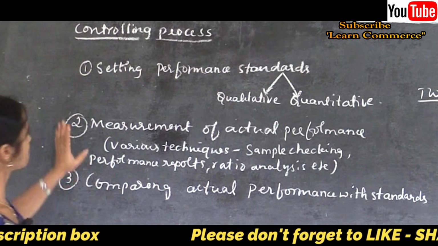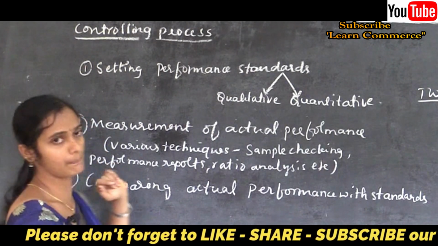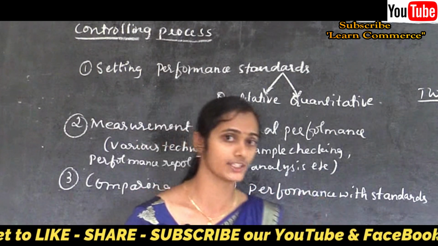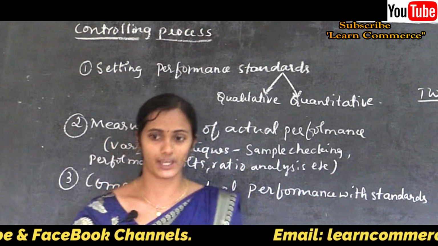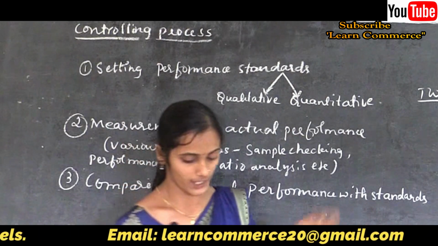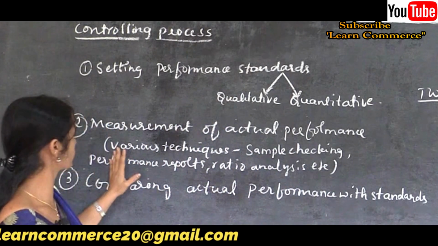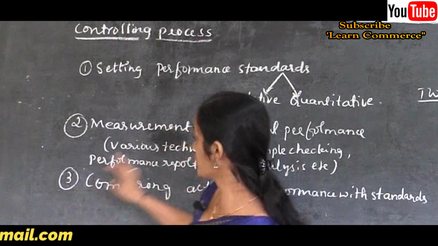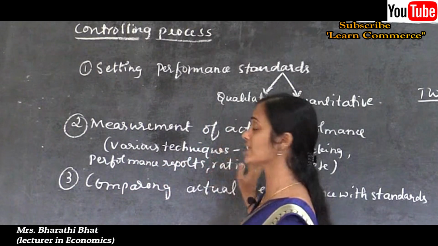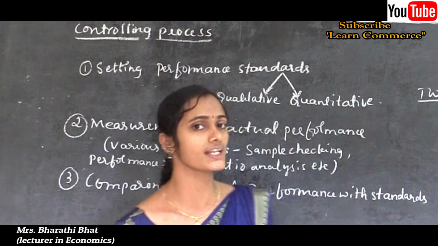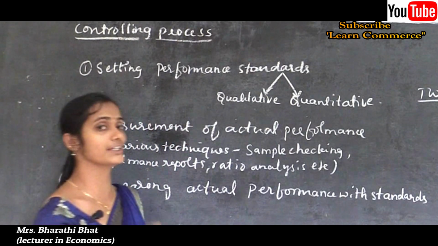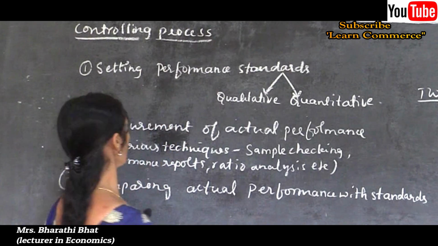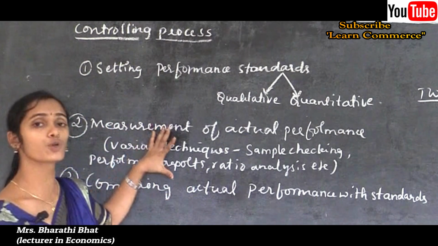Okay, so measurement of actual performance: a large organization can choose sample checking methods to check the quality of the product. Therefore, measurement of actual performance should be clear, simple and understandable to each and every individual, so they know how their performance is analyzed or measured by their superior. Okay, so this is about the second process of controlling.